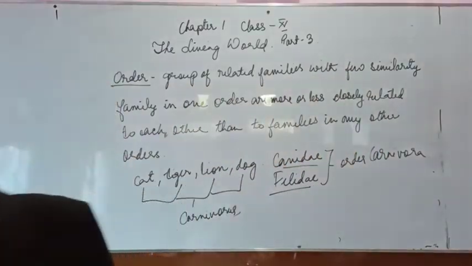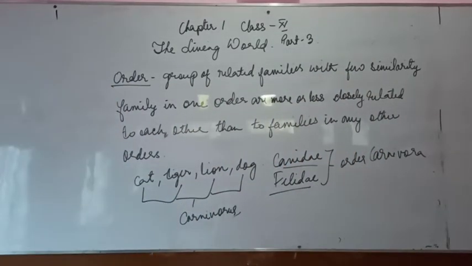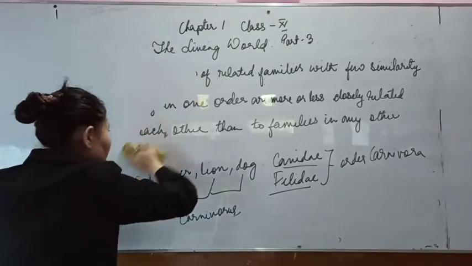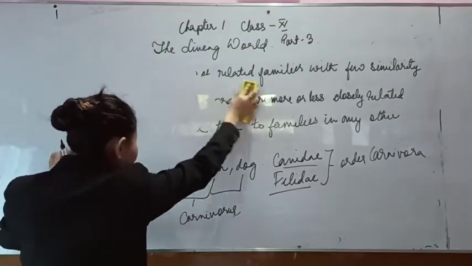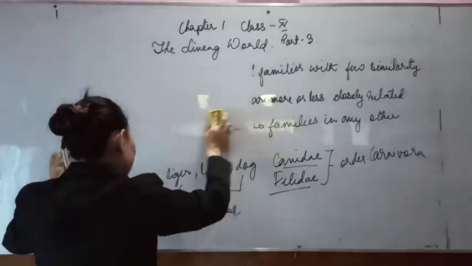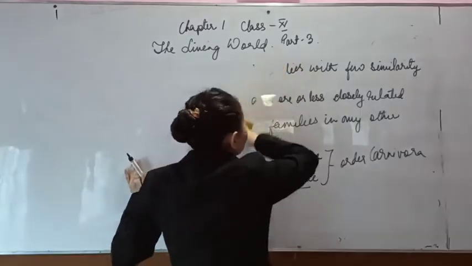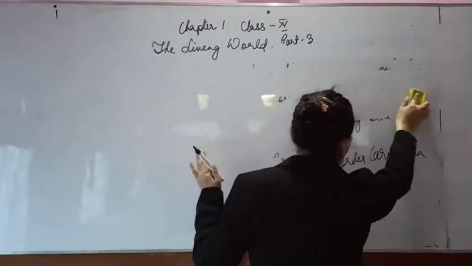So this is about order. Let's get to the next level in the hierarchical classification, which comes after order.